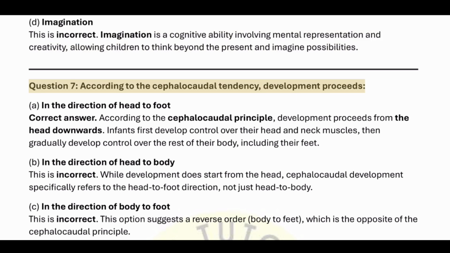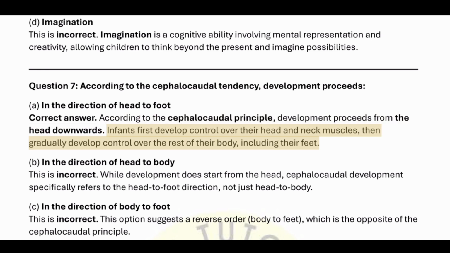Question 7. According to the cephalocaudal tendency, development proceeds. A. In the direction of head to foot. Correct answer. According to the cephalocaudal principle, development proceeds from the head downwards. Infants first develop control over their head and neck muscles, then gradually develop control over the rest of their body, including their feet. B. In the direction of head to body.